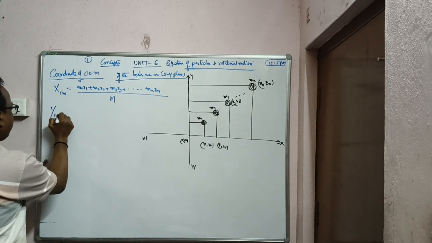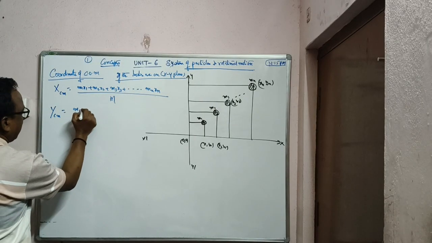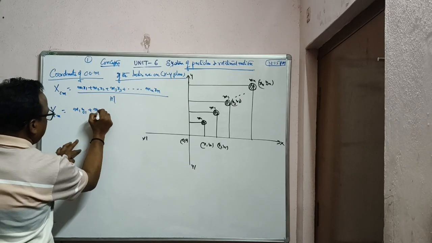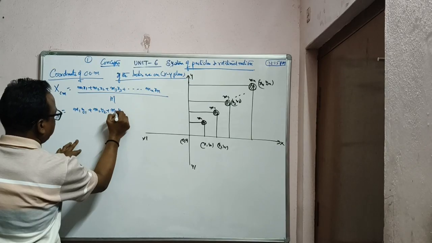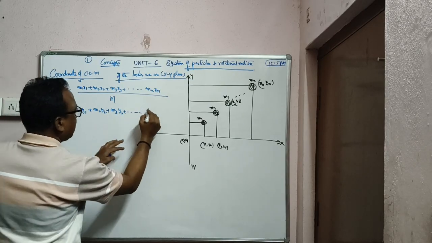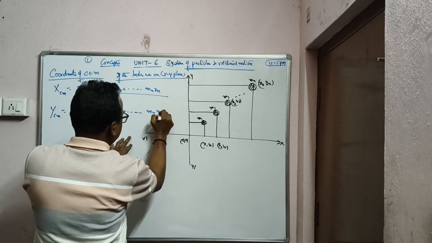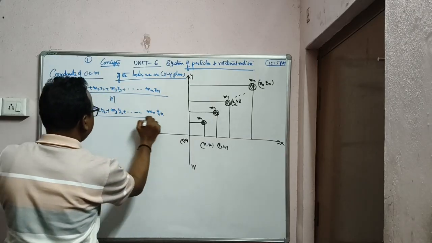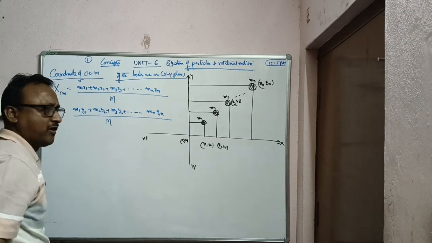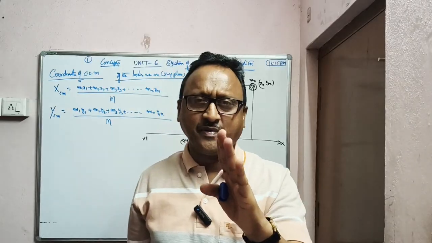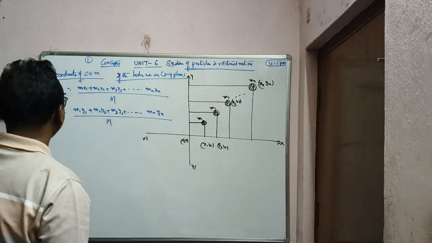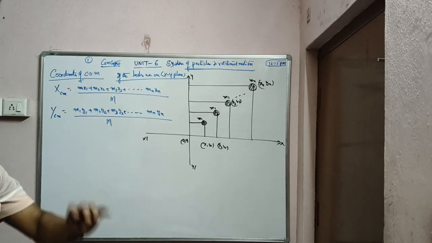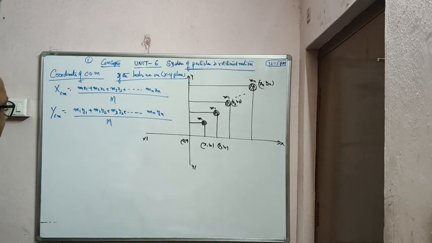Similarly the y coordinate, ycm equals m1 y1 plus m2 y2 plus m3 y3 plus dot dot dot mn yn by capital M. Are you following, all of you? Let me check my mic, it is working. So these are the coordinates of the center of mass of n bodies lying in xy plane.